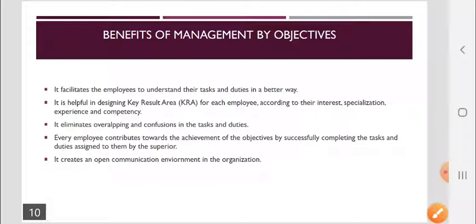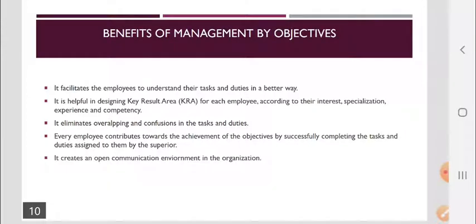Now what are the benefits if any organization is adopting this process, management by objectives? How would it be benefited? It helps the employees understand their tasks and duties in a better way. It is helpful in designing the key result areas for each employee according to their interest and specialization. It eliminates overlapping and confusion. Every employee contributes towards the achievement of the objectives by successfully completing the tasks and duties. It creates an open communication environment in the organization.